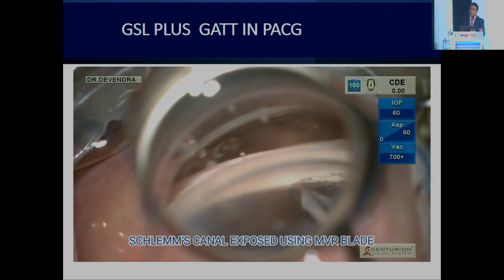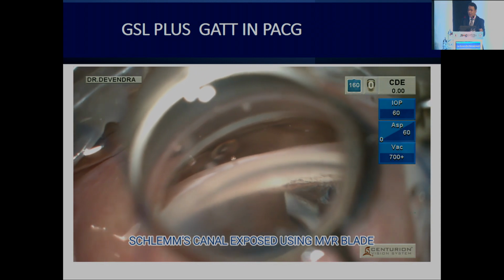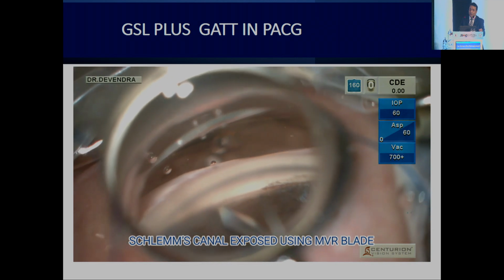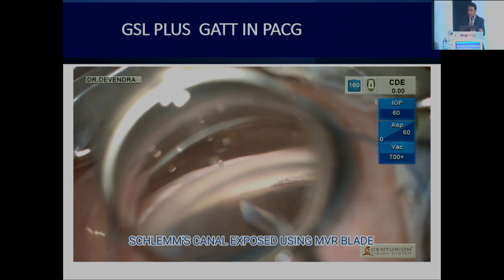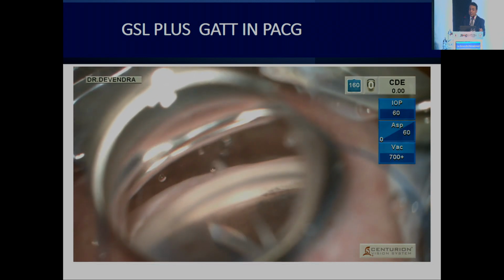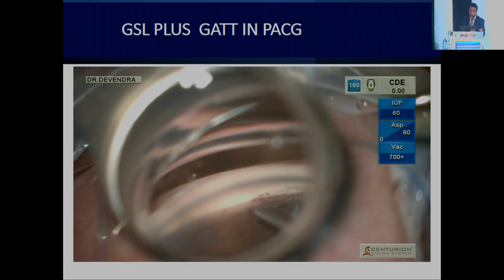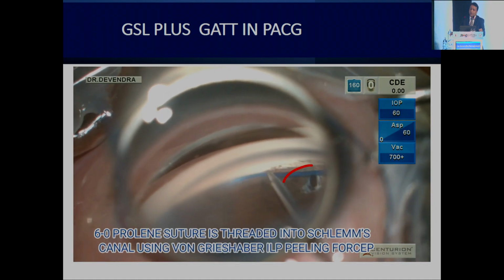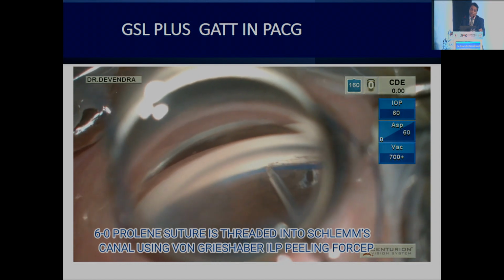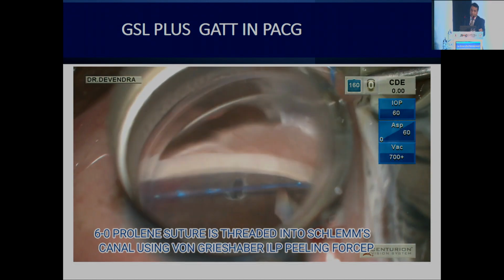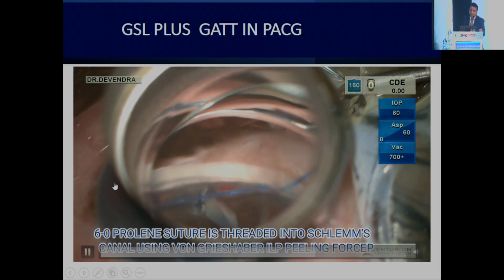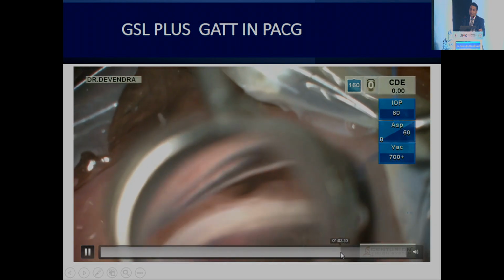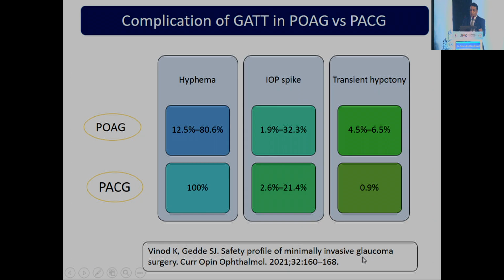After that, once you have the angle in view, try to understand where the trabecular meshwork is, then do the goniotomy. After the goniotomy, the rest of the procedure is almost similar, because once you do the goniosynechialysis, the anatomy becomes obvious to you. Then deepen the chamber with high density viscoelastic, and we take the other end and pull it off in a similar way.